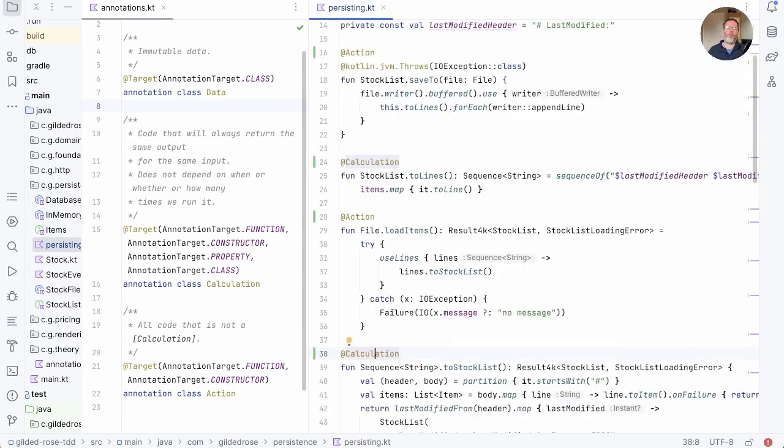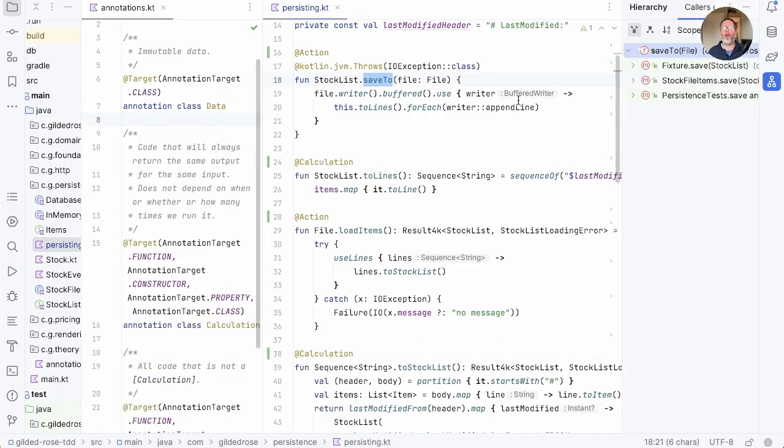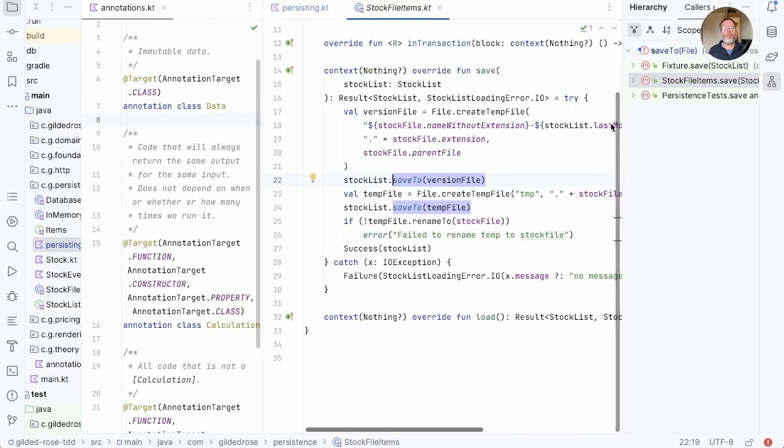Because of the transitive rule of actions, once we've identified low-level actions in our system, we can find high-level ones by seeing what calls the low-level ones. So if we look at who calls save to, we have fixture save, stock file item save, and the persistence tests. Well, the outside two are in test, so let's not worry about those so much. But stock file item save, we now know must be an action.